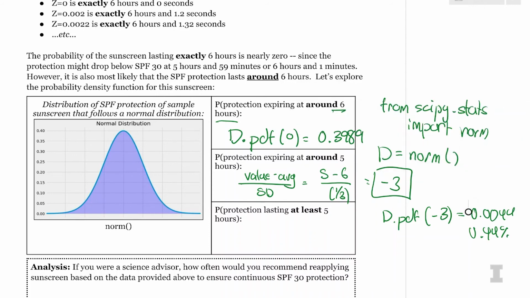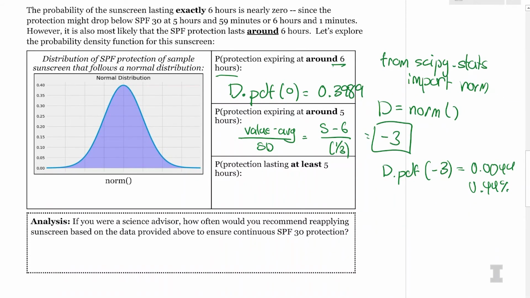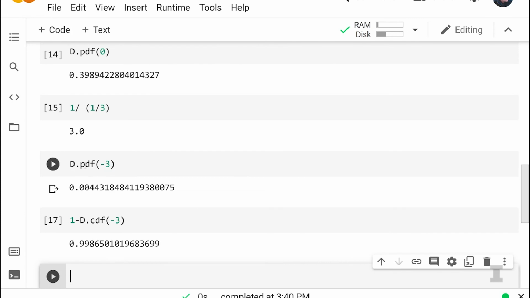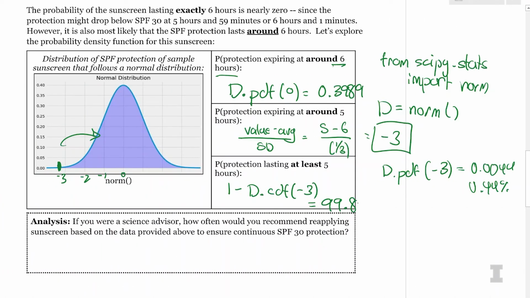So one other question is, what is the probability of the protection lasting at least 5 hours? So at least 5 hours means that we want to find where the z-score is at, so here's 0, -1, -2, -3. So we're over here. We want to know everyone whose sunscreen lasts at least 5 hours. So this is going to be all the area to the right. So I know I need to do 1 minus d.cdf of -3. And we get 0.9987. 99.87%. So almost everyone.